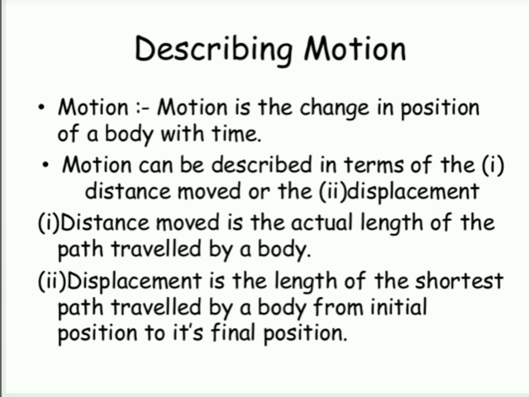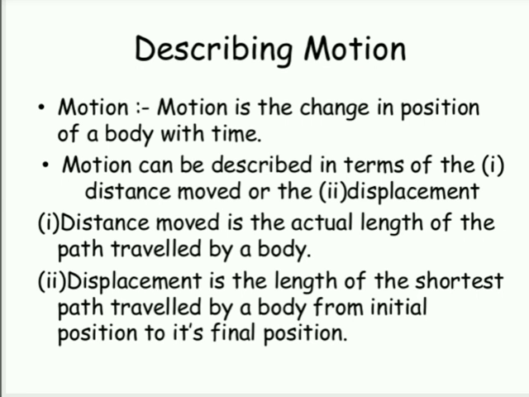As the name suggests, when one object changes position, the first one will be the initial position from where it starts, and when it moves, the position where it reaches is called the final position.